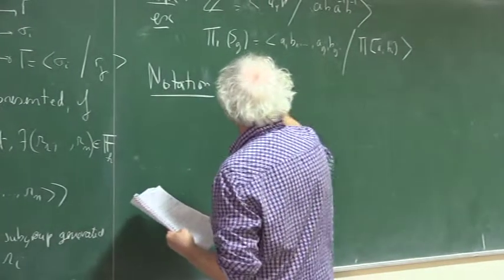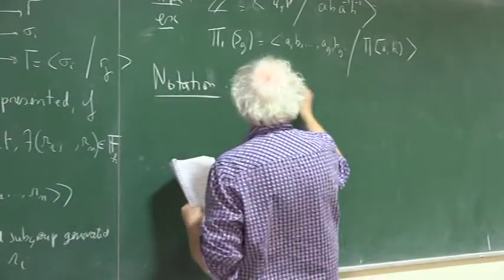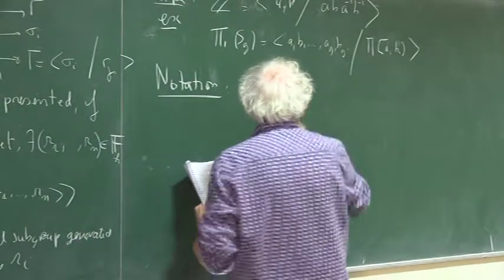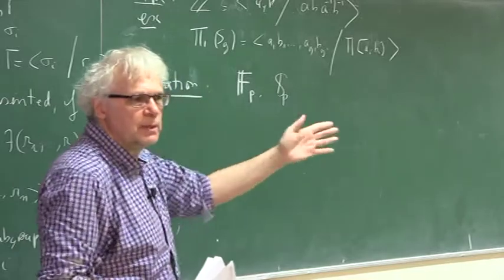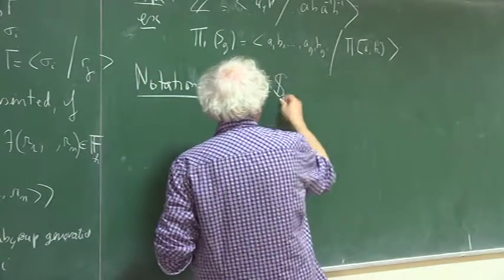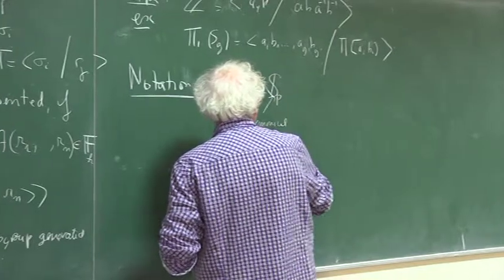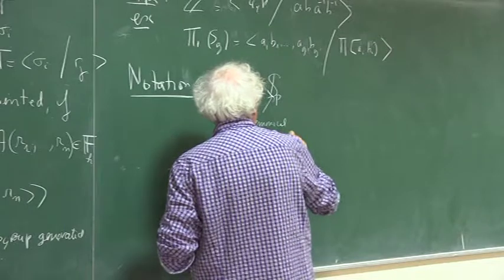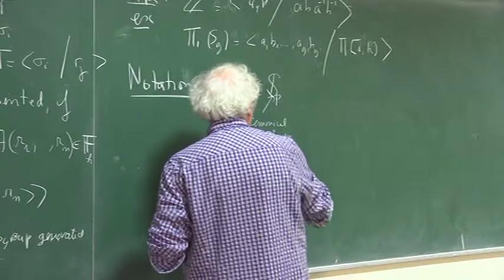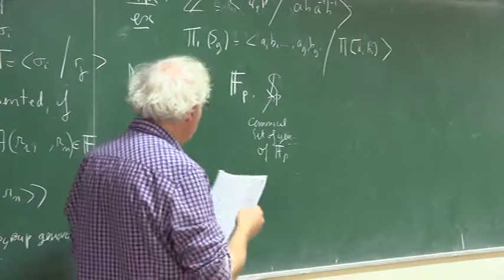So if I consider the free group on p generators, I will call S_P the standard set of generators, e_1 to e_p. This is the canonical, so to speak, set of generators of F_P, which means that I have given a concrete incarnation of F_P.